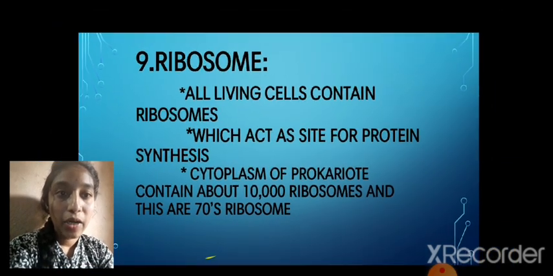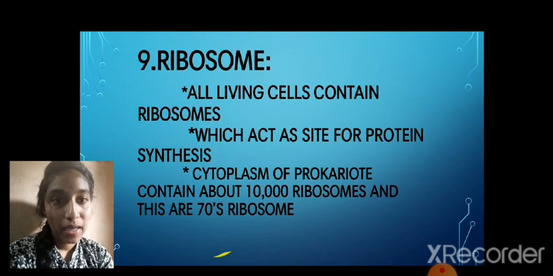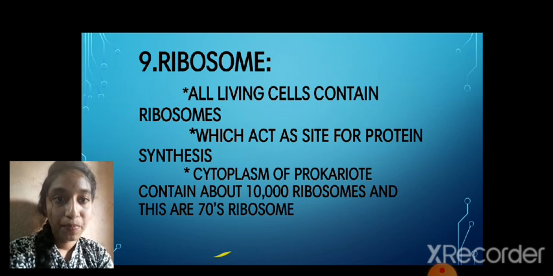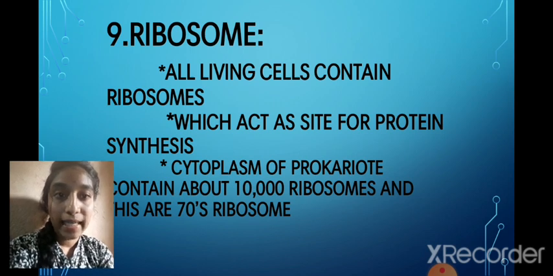The cytoplasm of a prokaryote contains about 10,000 ribosomes, and these are 70S ribosomes.